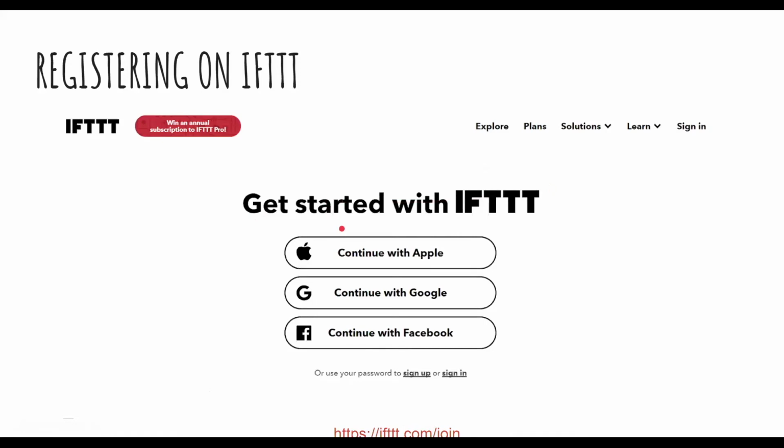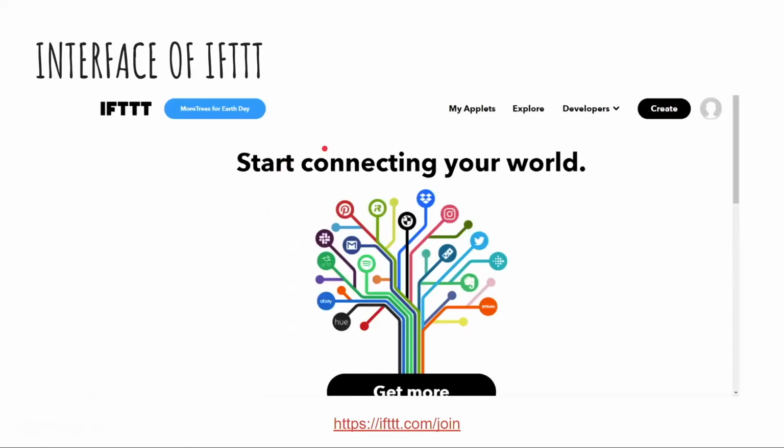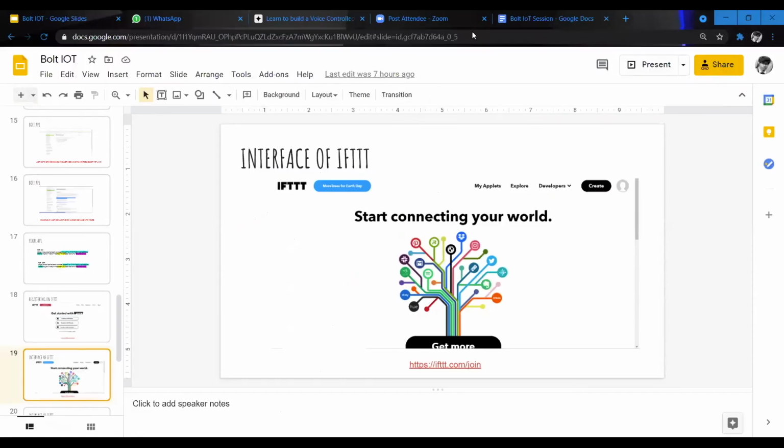When you register on IFTTT, this interface will appear on your screen, like start connecting your world and all. I will be showing you by using the API key. Just a second, I'm sharing.